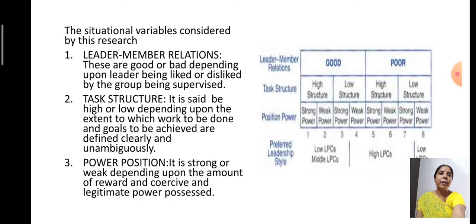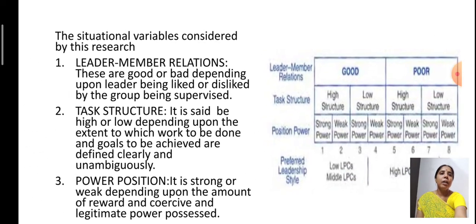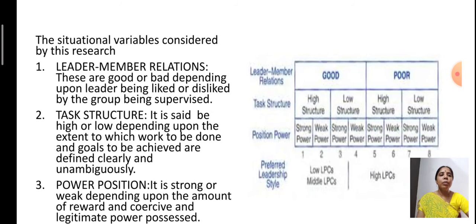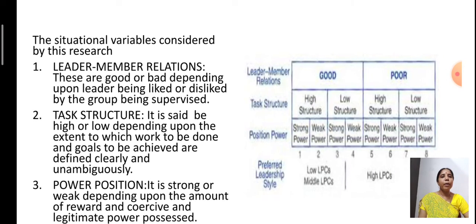Now if we see the diagram, leader-member relations are two: good relations or poor relations. In the first variable, he says that the relations may be good or bad. That depends upon the leader being liked or disliked by the group of supervisors or subordinates. If the leader is good, he is liked by all. If he is bad, he is disliked by the subordinates.